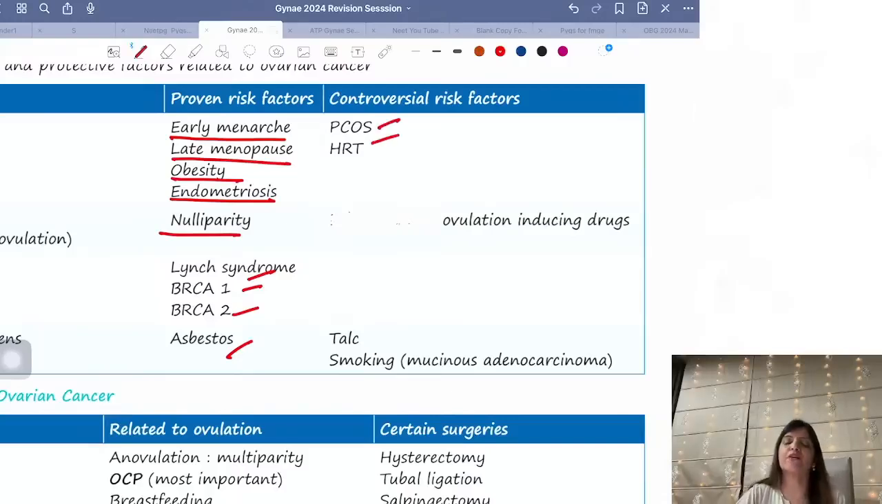Controversial risk factors are PCOS and HRT. In PCOS, again, if the female is obese, there is going to be excessive estrogen. HRT, if it is only estrogen HRT, definitely it can lead to ovarian cancer. Then ovulation inducing drugs are also regarded as a risk factor. It is not very sure.